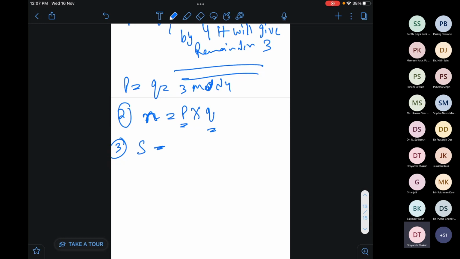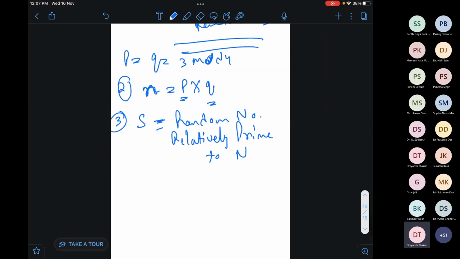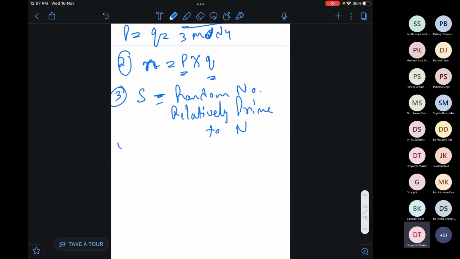Okay, now s is some random number which is relatively prime to n. Okay, this is basic math. We will get to know it in more detail when we solve the equations. Then we have x naught. So now in the next step, the fourth step, we have to use s square mod n.